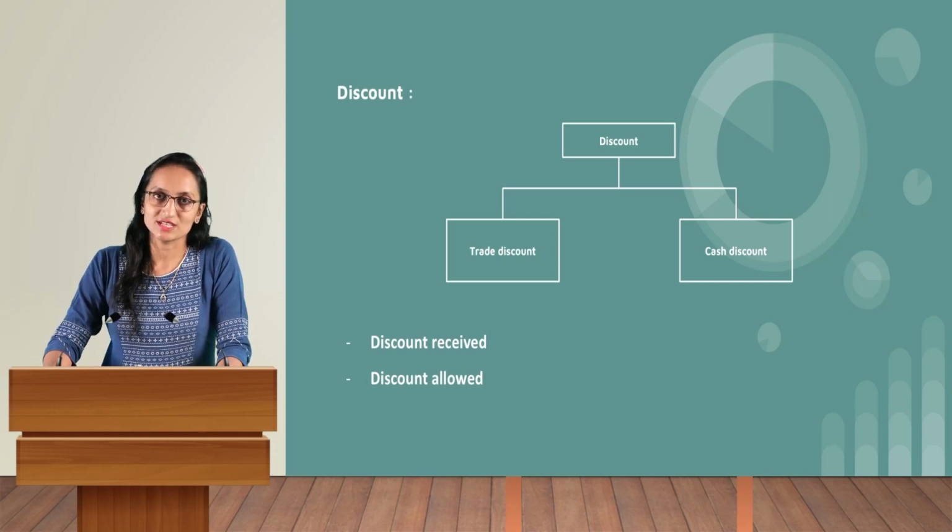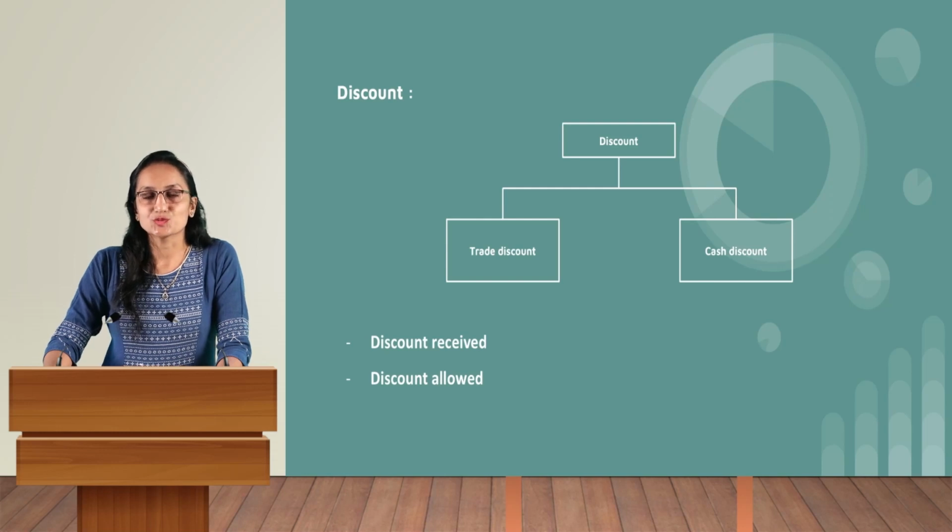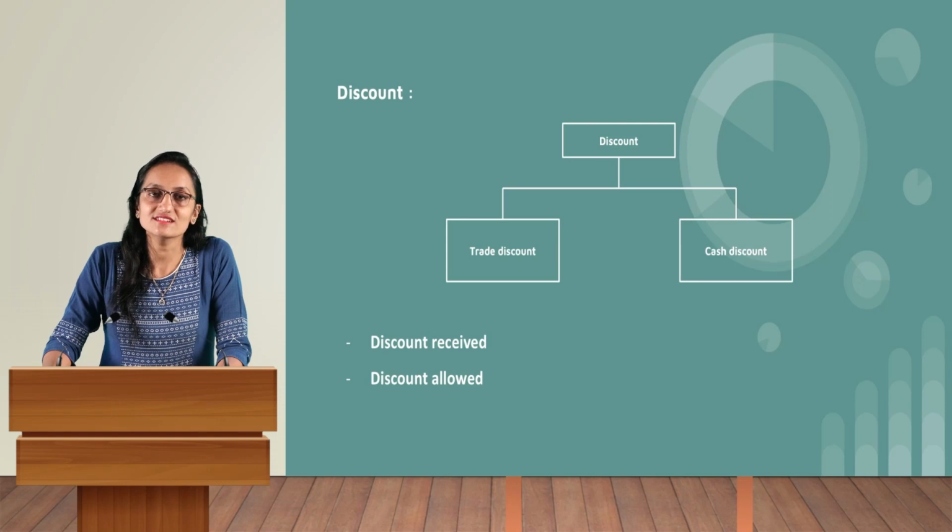Whenever they receive trade discount, it will not be recorded in accounts. It has to be separated from the main amount before recording in the accounts. That means trade discount is to be observed. You can observe the amount, but it cannot be recorded.